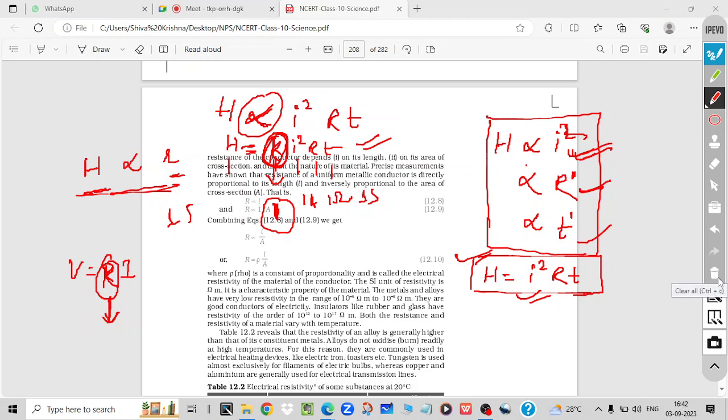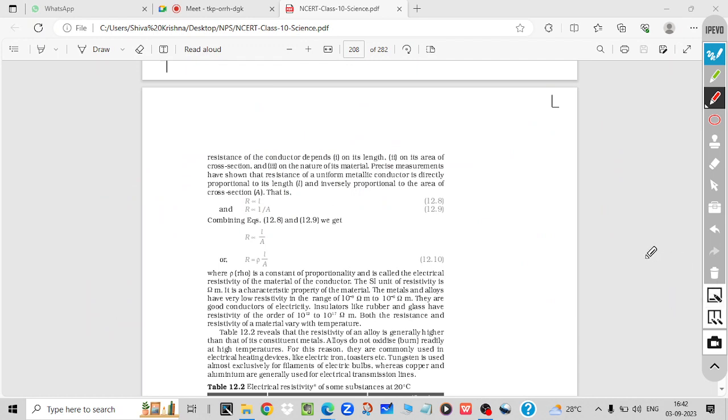Yes, sir. Okay. Here also look, we have resistivity. Here the constant is resistivity, and here also 1 is not the constant. So whenever you change a proportionality sign into an equality sign, you have to place one constant. Sometimes that constant will be 1, but most of the time it will not be 1. If it is not 1, then we have to place that value.